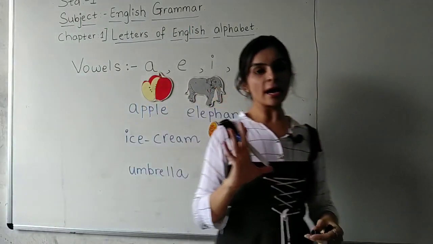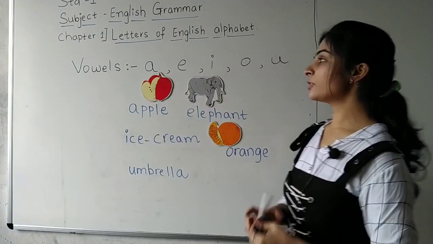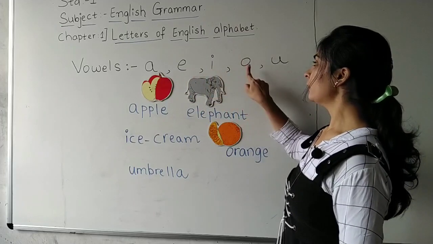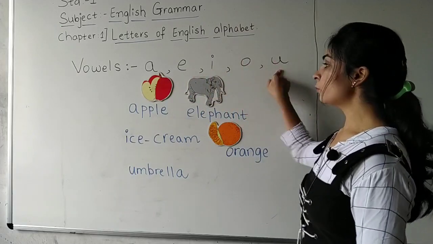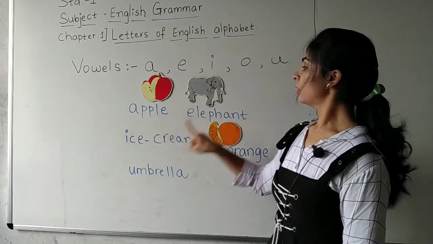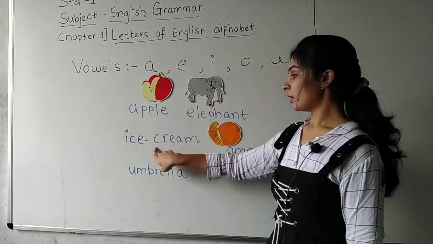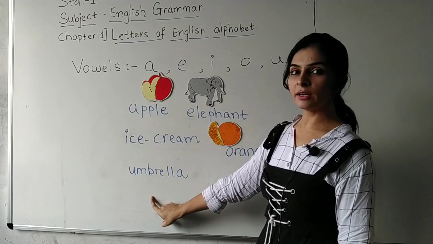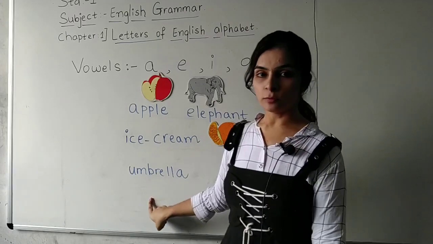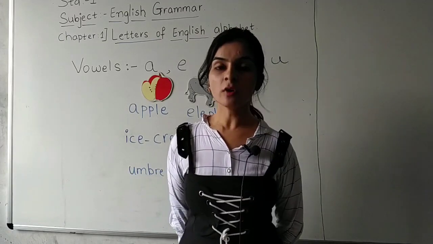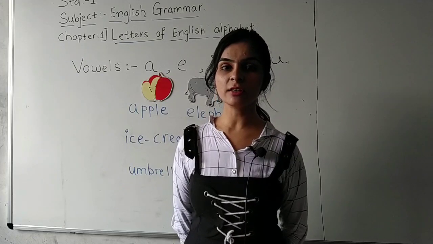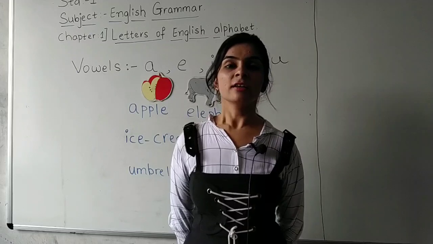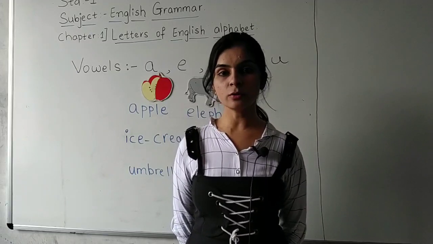Now 5 vowels are clear to you all, students. Which 5 vowels? A, E, I, O, U. Apple, elephant, ice cream, orange and umbrella. Okay, students, so vowels are clear to you. Did you all enjoy looking at the pictures? Yes? Okay. Now last we are going to write consonants.